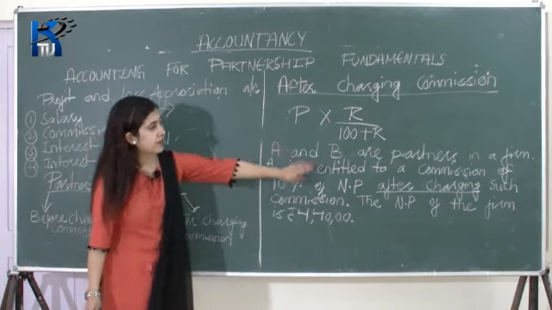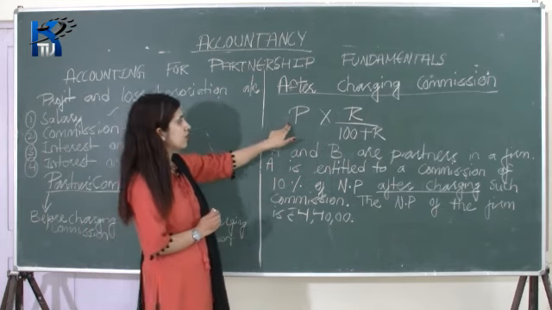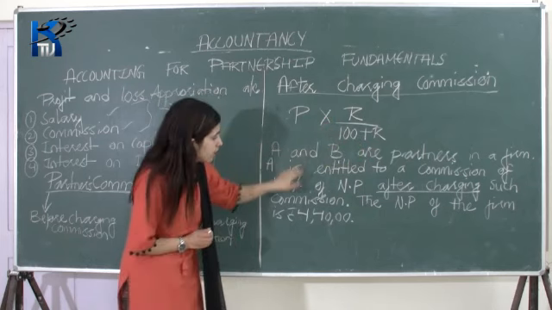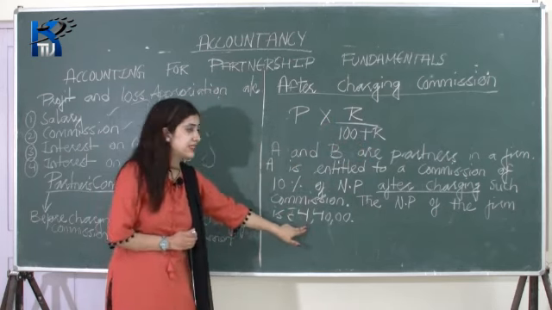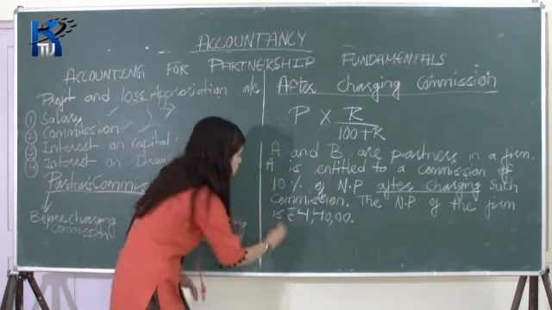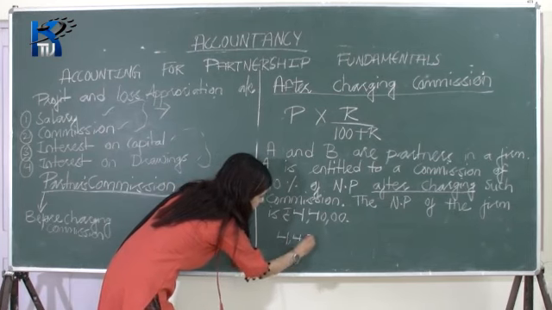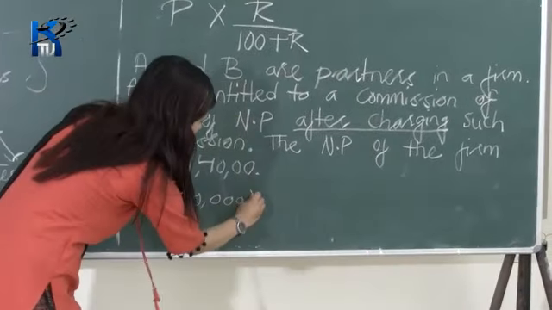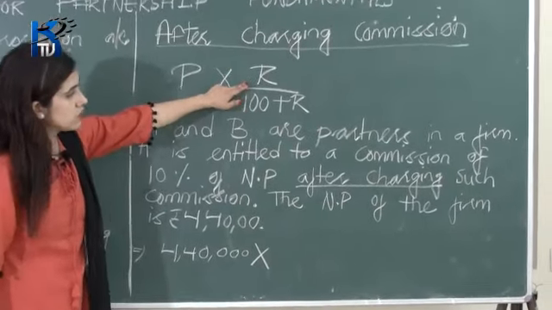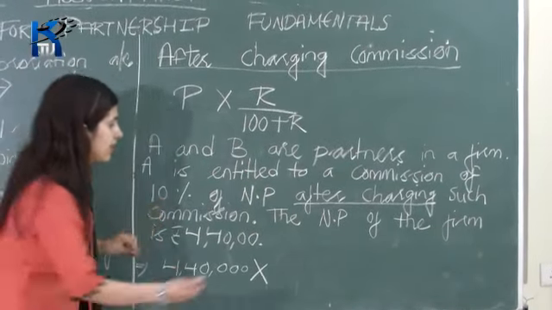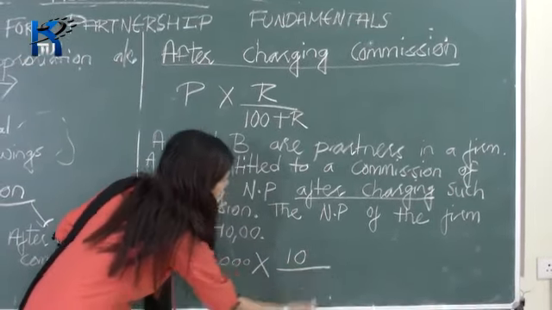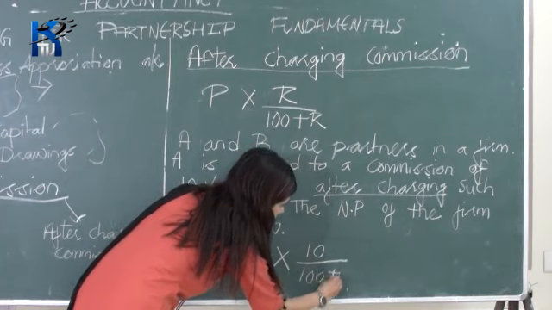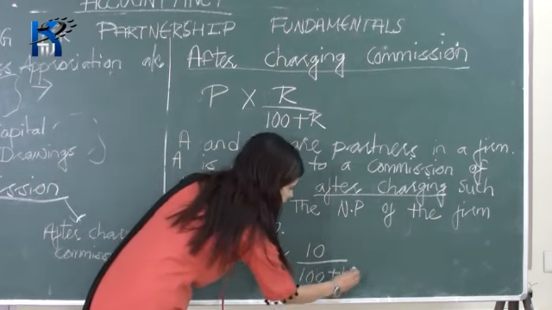Here it is after charging such commission, so you have to apply this formula: principal into rate divided by 100 plus rate. Your principal here is your net profit, that is 4,40,000. So let's write 4,40,000 rupees into the rate. Your rate is 10%, divided by 100 plus rate. Rate is again 10%, so I'm writing 10.